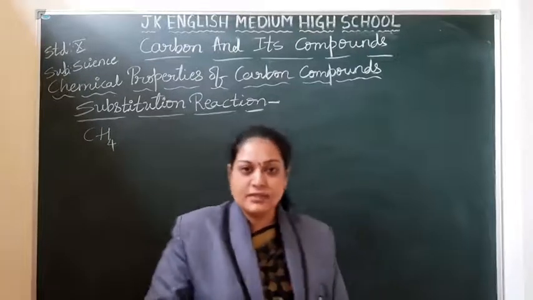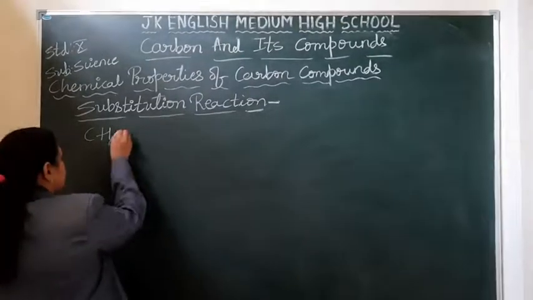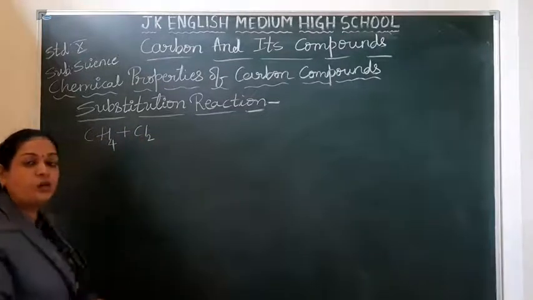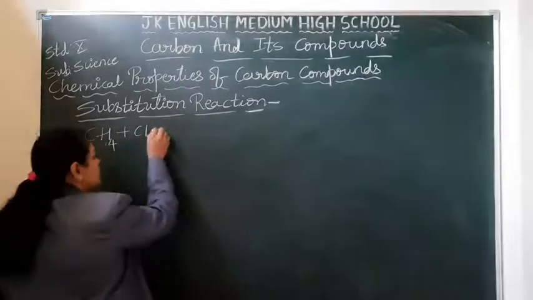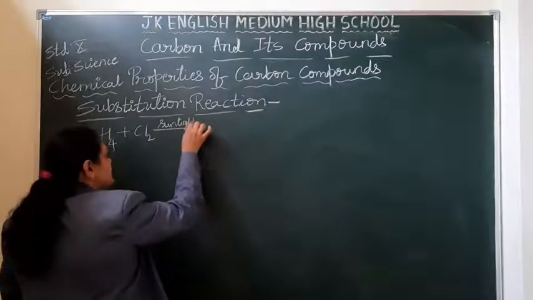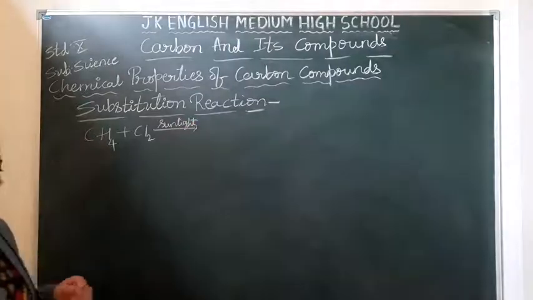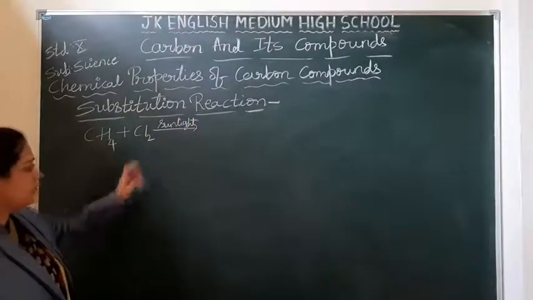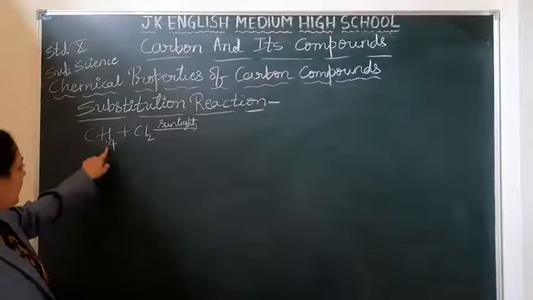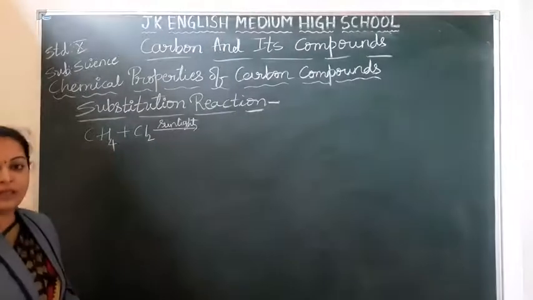Right? So in the presence of sunlight, if saturated hydrocarbons react with chlorine, not in normal cases, this chlorine will remove one hydrogen atom from the methane.